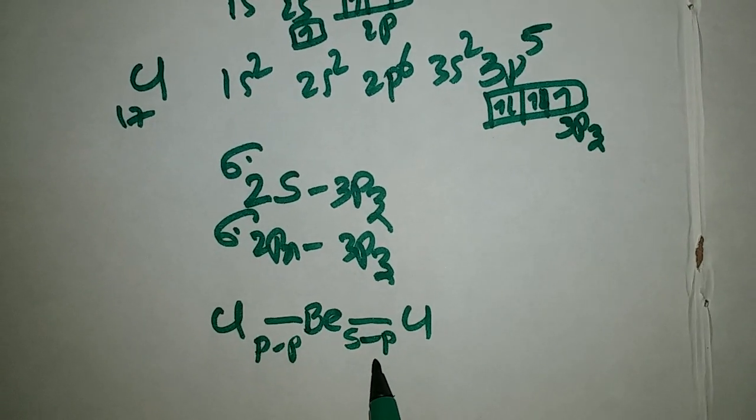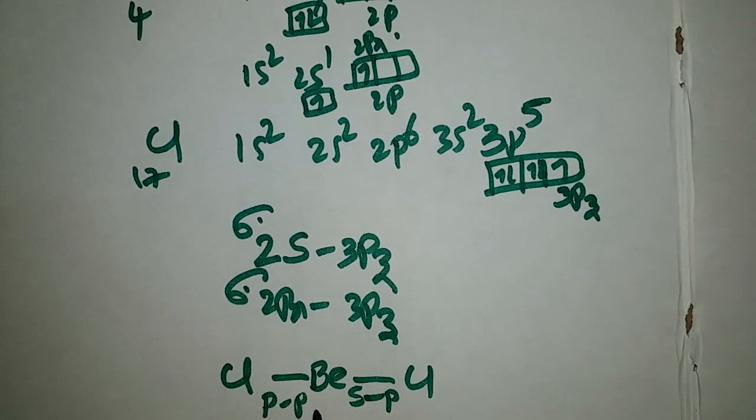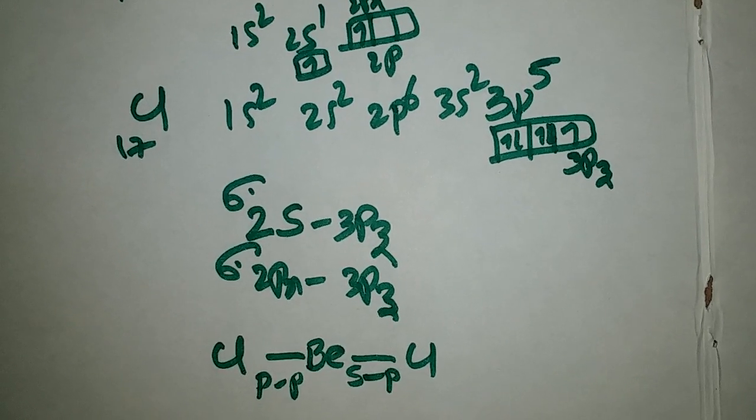These two overlaps are different from each other in the formation of the beryllium chloride molecule.